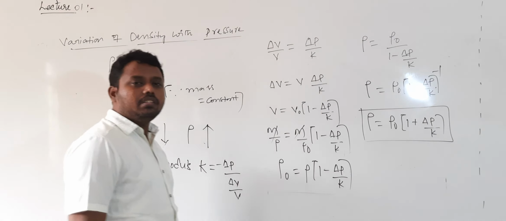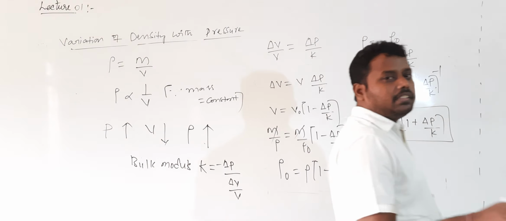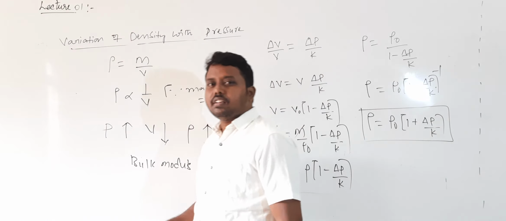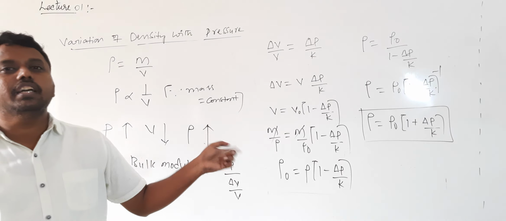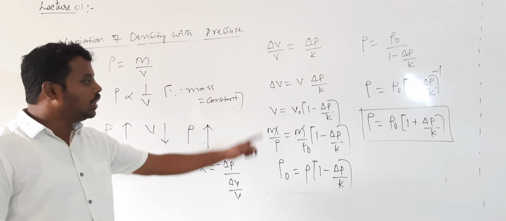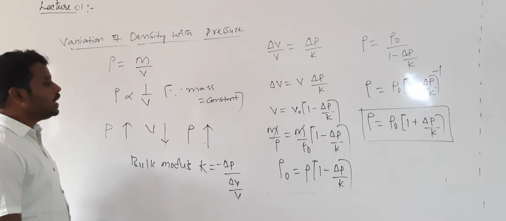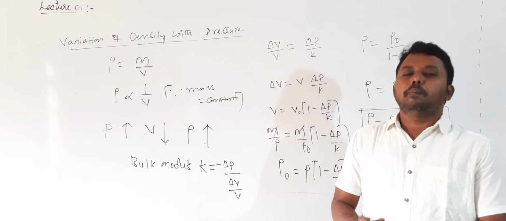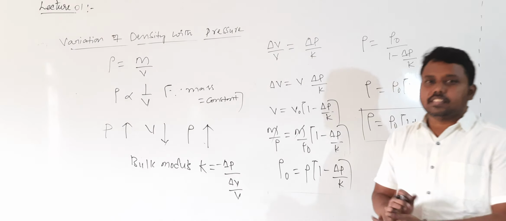What is rho here? Density at pressure P, and what is rho naught? Initial density, and rho is the final density. So rho is equal to rho naught into 1 plus delta P by K. And this is what we discussed regarding pressure and density.